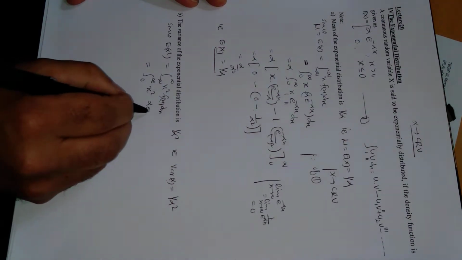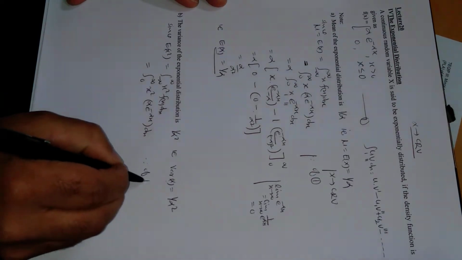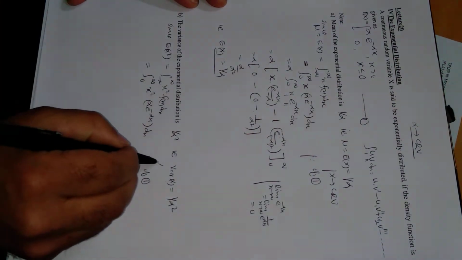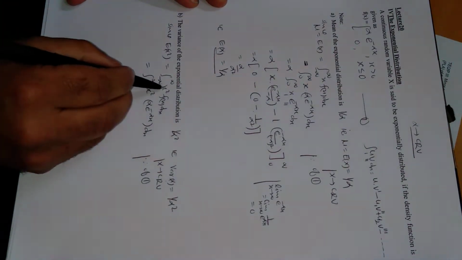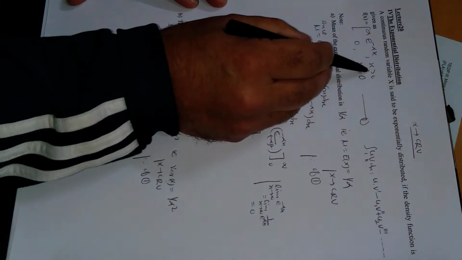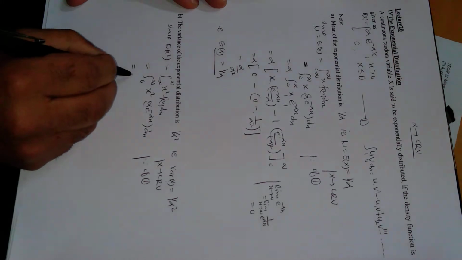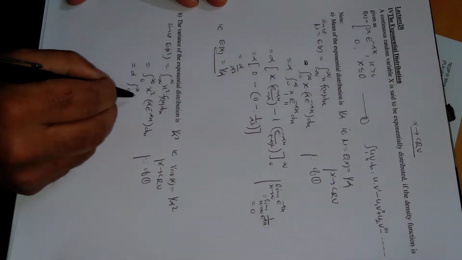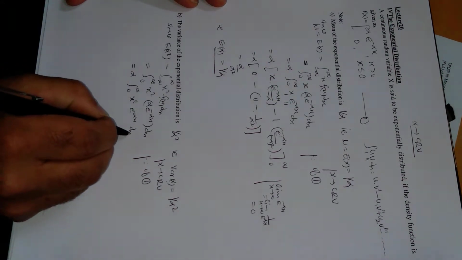F of x is alpha e power minus alpha x dx, since x is a continuous random variable, so E of x square will be defined like this. So this integral will be reduced to only 0 to infinity because of this density function, because for x greater than 0, f of x has non-zero value. Alpha is constant, take it outside: 0 to infinity x square e power minus alpha x dx.